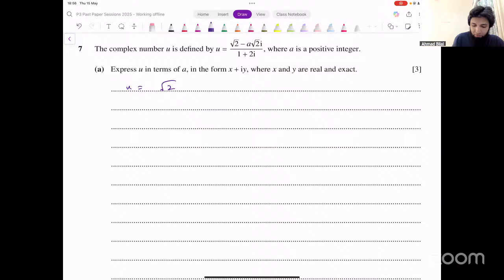So u equals under root 2 minus a into under root 2 iota divided by 1 plus 2 iota. That's the complex number that we've got. How do we simplify this? We multiply and divide by the conjugate of the denominator, and that becomes 1 minus 2 iota. You multiply and divide by that. Simplify this now. In the numerator, when you multiply these two expressions, what do you get? Under root 2 into 1, that's under root 2.